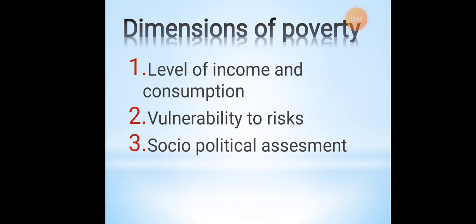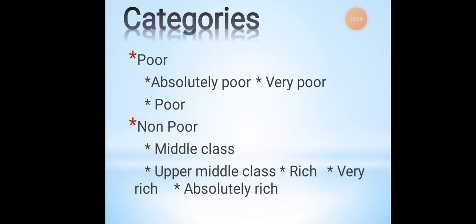The next thing, based on the dimensions of poverty, dimensions in the sense the segregations of the levels of poverty, how the levels of poverty can be measured, that is the level of income and consumption, vulnerability of risk, socio-political assessment. So based on the income of the people also, the economic process can be taken into consideration. These dimensions I will tell you based on the categories.